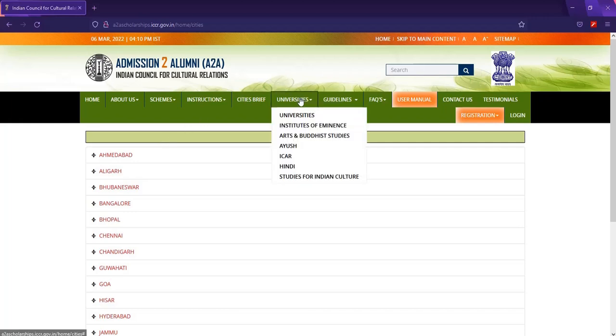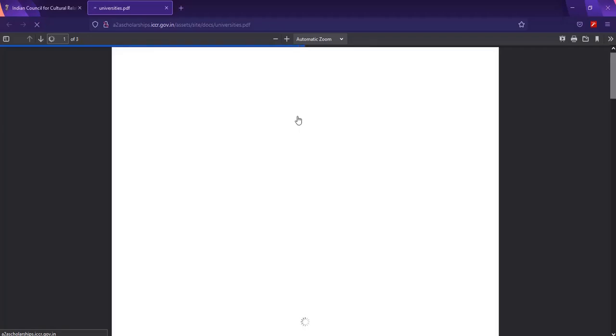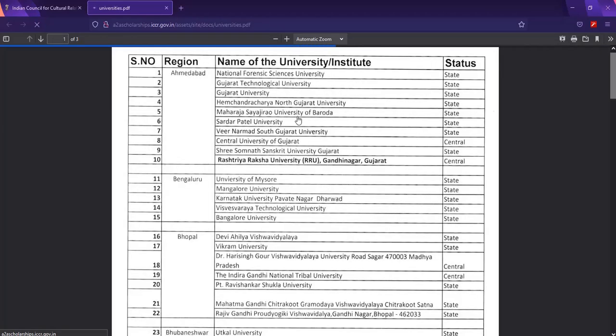So here you have universities. You have University of Eminence, you have other things like Arts and Buddhist Studies. If you're looking for a university, you just have to click. If you observe, it has opened another page on my browser, which provides the list of universities.